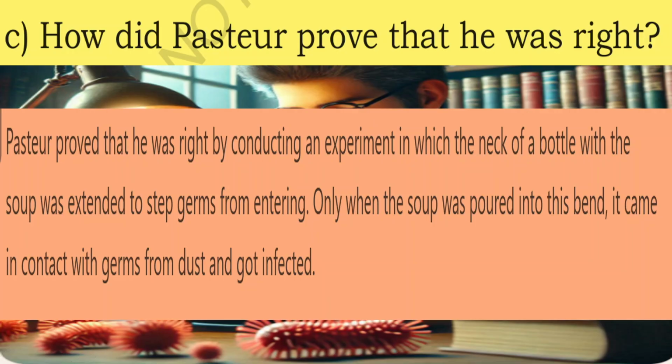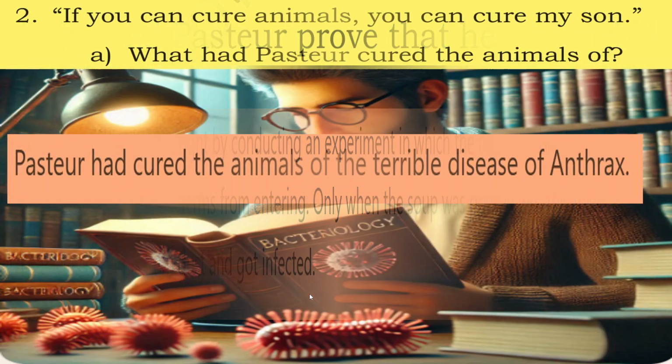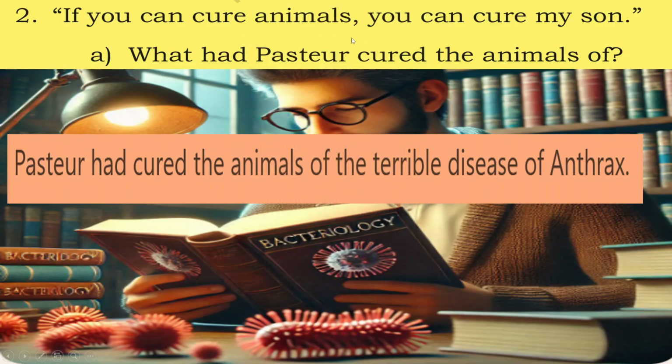C. How did Pasteur prove that he was right? Pasteur proved that he was right by conducting an experiment in which the neck of a bottle with the soup was extended to stop germs from entering. Only when the soup was poured into this bend did it come in contact with germs from the dust and get infected. So, if you can cure animals, you can cure my son.